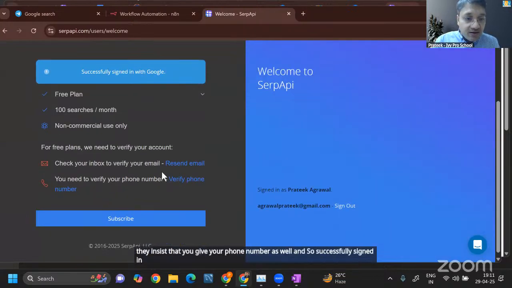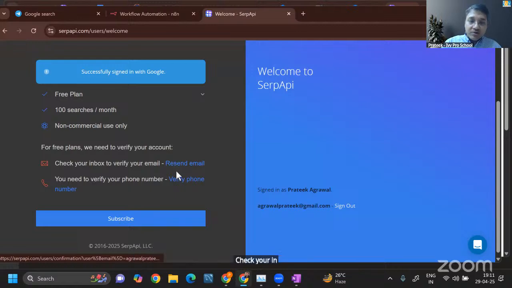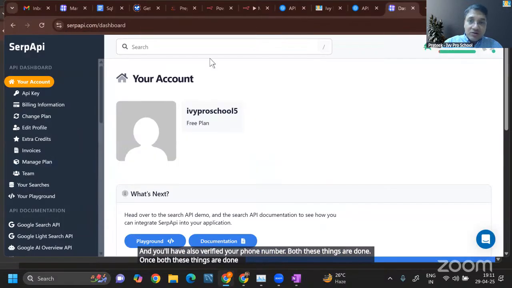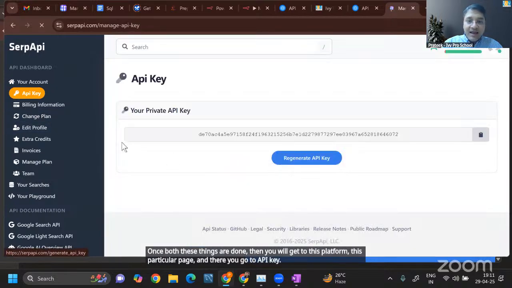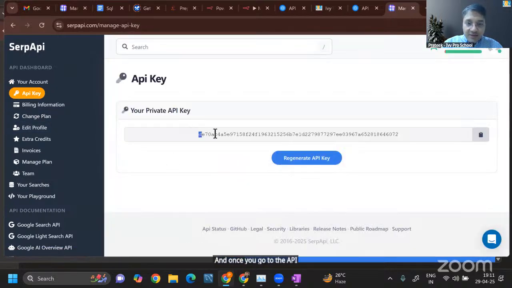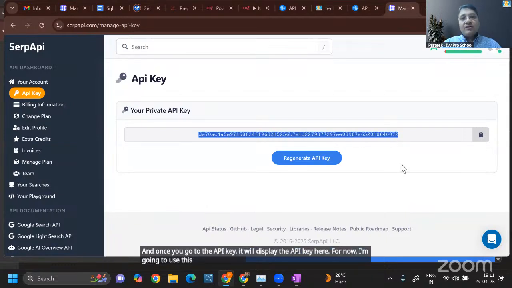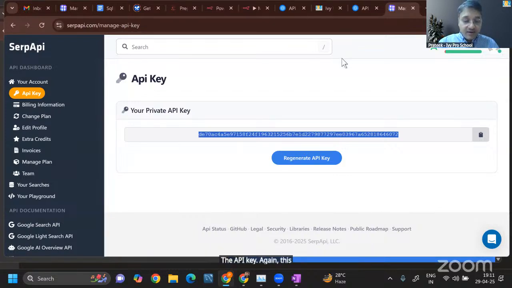And then here it says, check your inbox to verify. I'm not going to do that in the class today. And you'll also have to verify your phone number. Once both these things are done, you will get to this platform, this particular page, and there you go to API key. Once you go to the API key, it will display the API key here. For now, I'm going to use this one, but of course, after the session, I'm going to regenerate the API key. Again, this has to be kept secret, right?